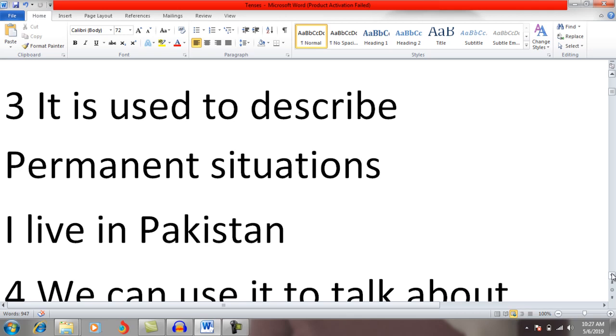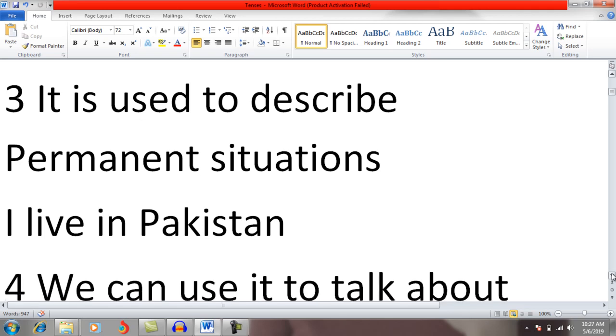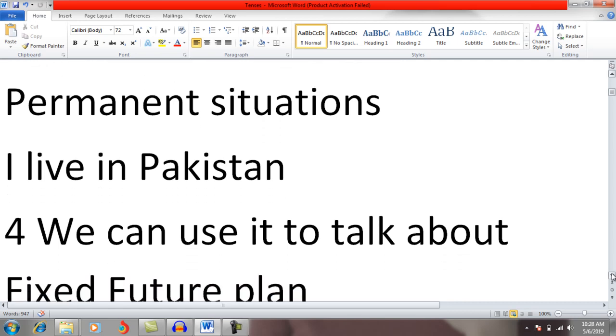It is used to describe permanent situations. Whenever you are talking about permanent situations, you simply use present simple or present indefinite tense. For example, I live in Pakistan. It means that in the past I lived in Pakistan, still I am living in Pakistan, and in future I will also live in Pakistan. So these actions or activities are permanent. Whenever we are talking about permanent situations, we use present simple.